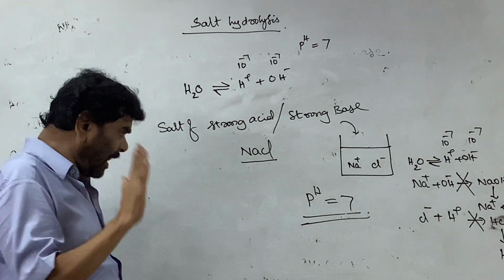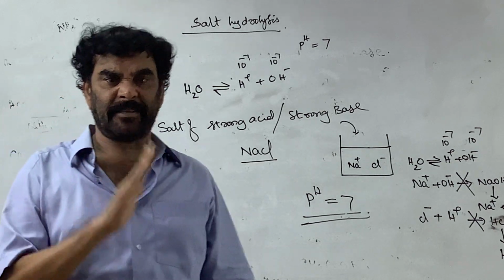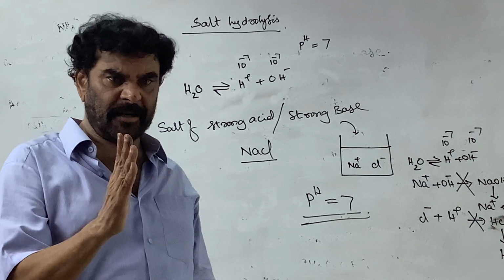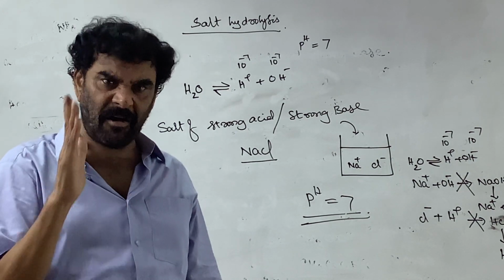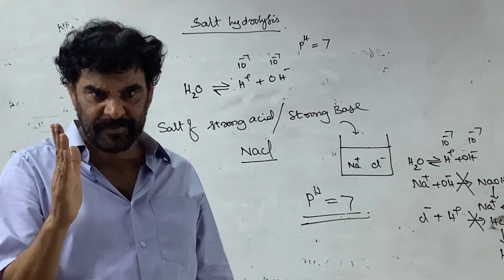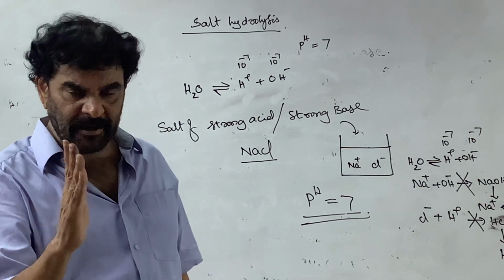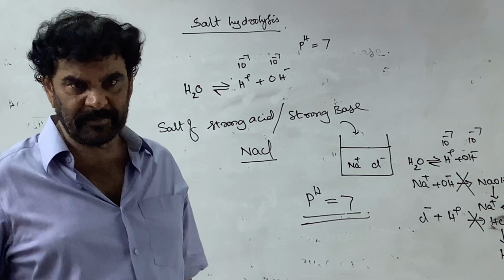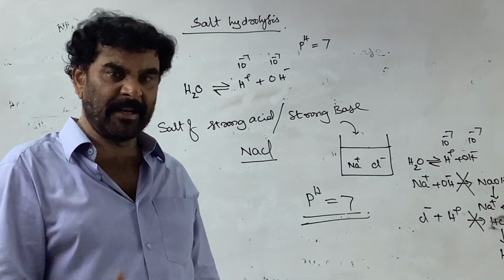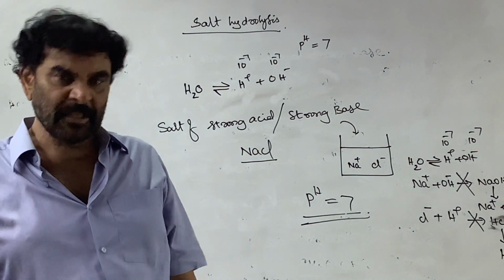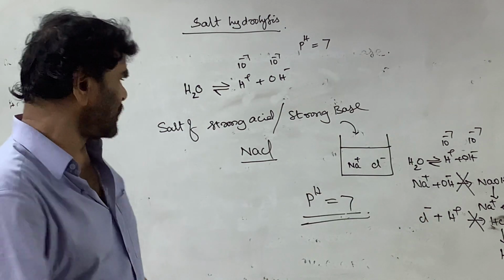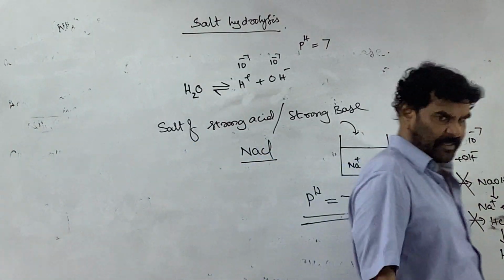If the salt of a strong acid and strong base is added to water, an aqueous solution of the salt of a strong acid and strong base is formed. Here hydrolysis is not possible. Neither cation nor anion disturbs the water equilibrium. The resultant solution remains neutral and its pH is 7. It does not affect the litmus.